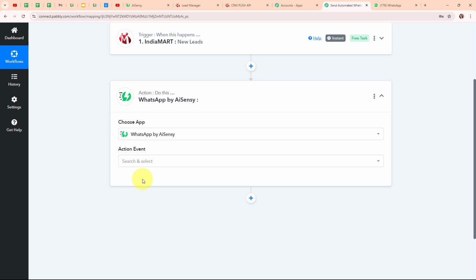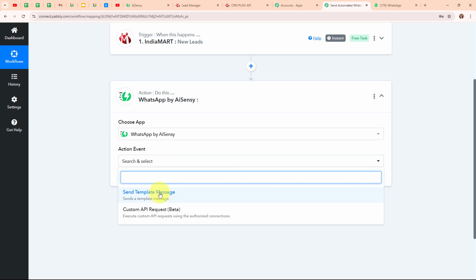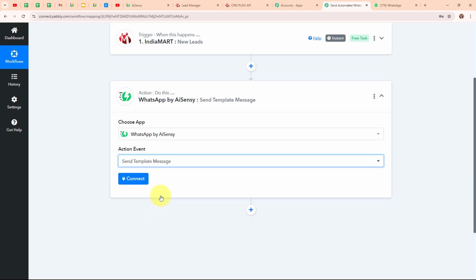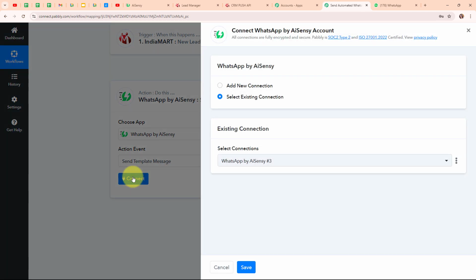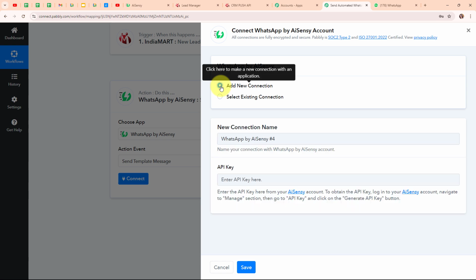It's popular because it helps businesses stay connected with their customers on a platform they already use, making communication smoother and more effective. So here in my WhatsApp by AI Sensei action step, I'm going to select my action event as send template message, so that whenever I receive a new lead in my IndiaMART account, then automatically using that detail, a WhatsApp message is going to be sent to my lead using a template message. And now here to connect my WhatsApp by AI Sensei with Pabbly Connect, I'm going to click on this connect. Here to build a new connection, I'm going to select add new connection. If your AI Sensei account is already connected with Pabbly Connect, then you can click on select existing connection.